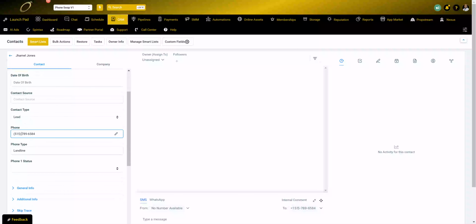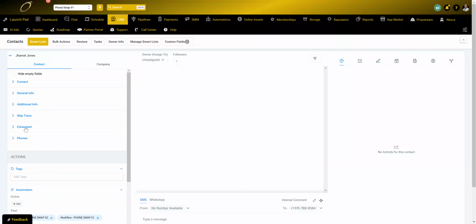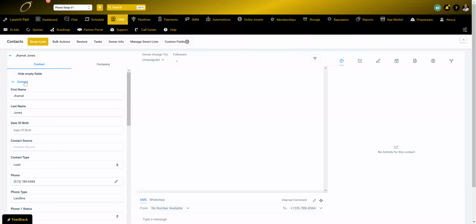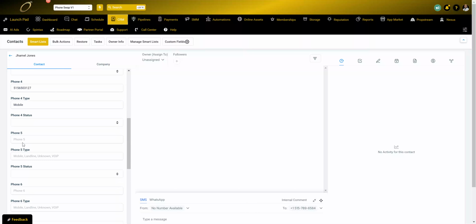Now we have 789-6584, and it's a landline, and the phone number status has been wiped clean. Now, when we go down to phones, we no longer see that phone number that's up here now. It was moved. And now the other phone numbers have all also moved up a slot.